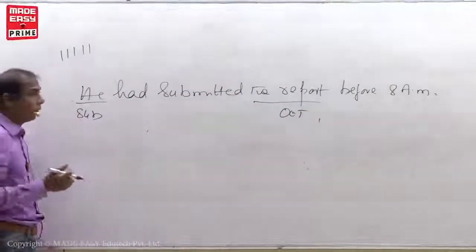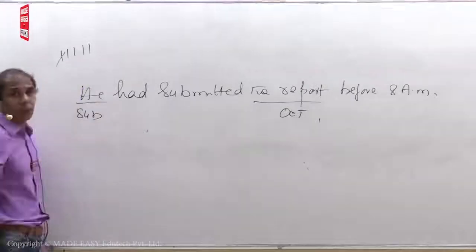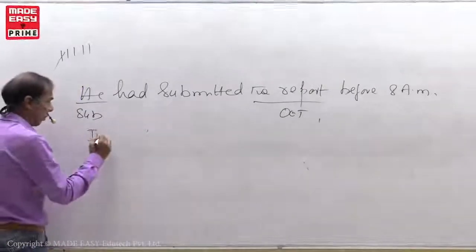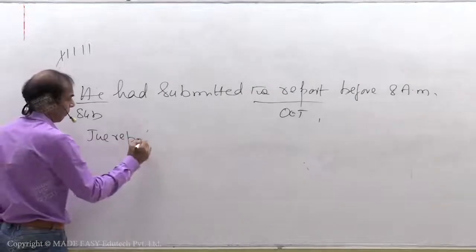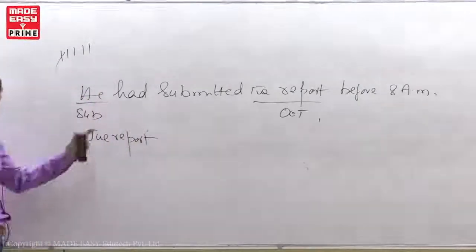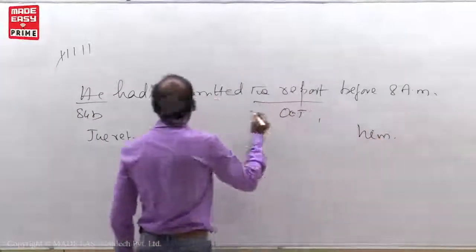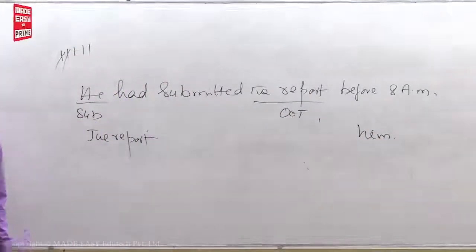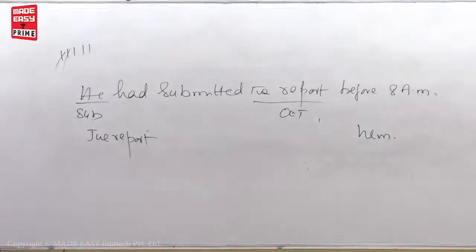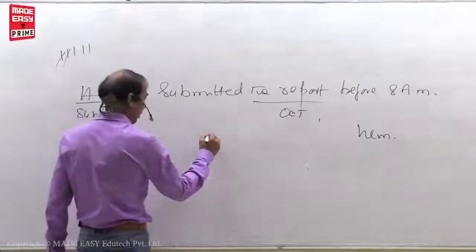Observe. First put the object in the place of the subject: the report. Put the subject in the place of the object: he changes to him. Put V3. What is V3 of submit? Submitted.